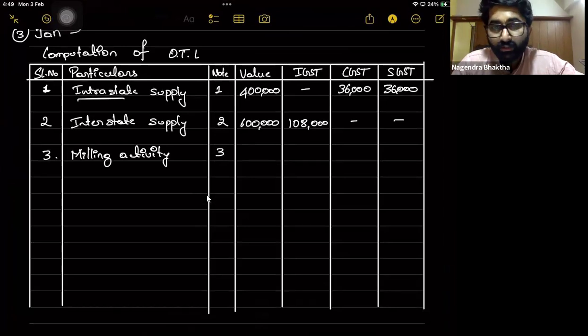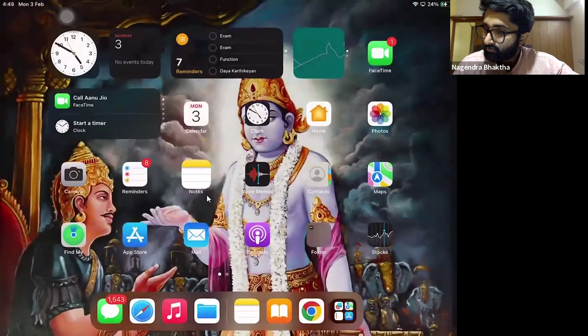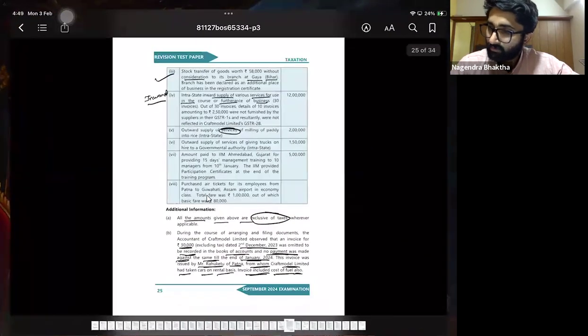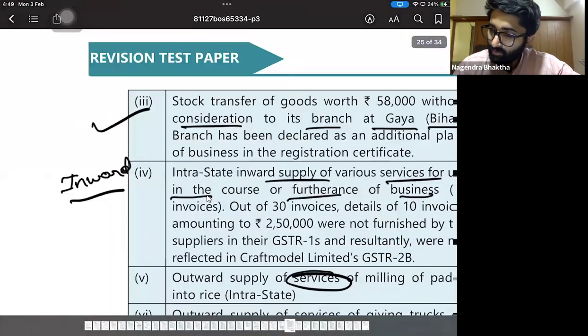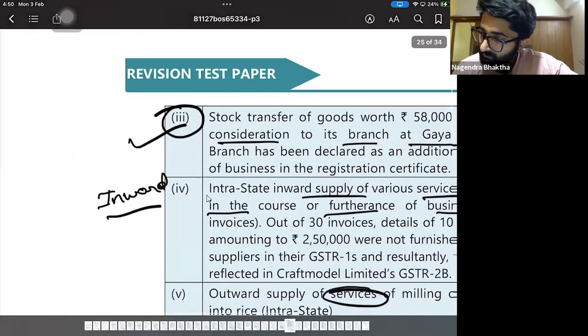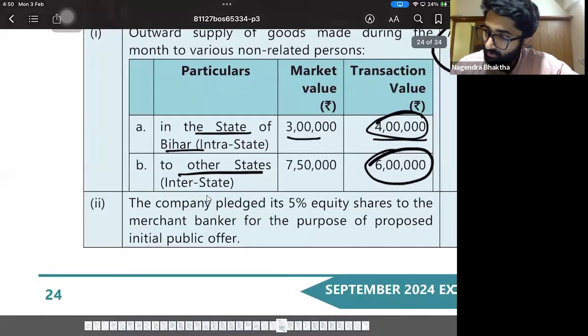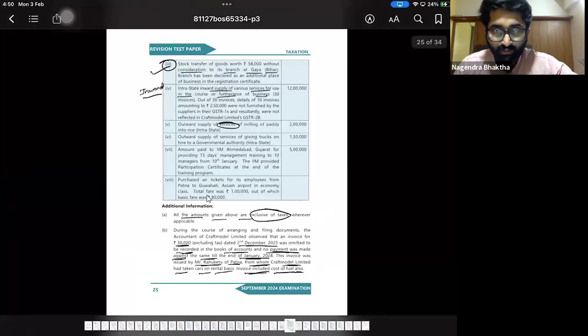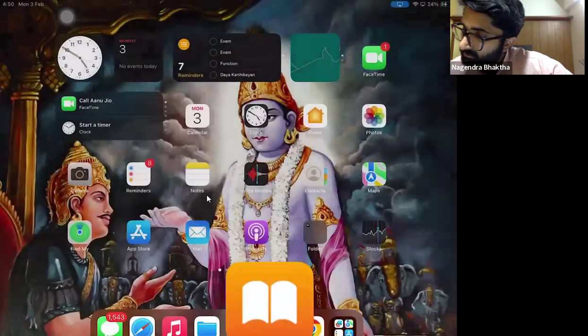Milling activity in note number 3. So actually it is not note number 3, it is note number 4 or 5. Why? Because for this point you have to write the note. For point number 3 you have to write a note, and for point number 2 you need to write the note. So actually it is point number 4, but that's okay. 4, no, 5 it should be. That's okay.